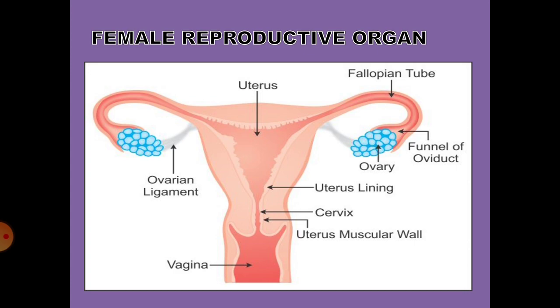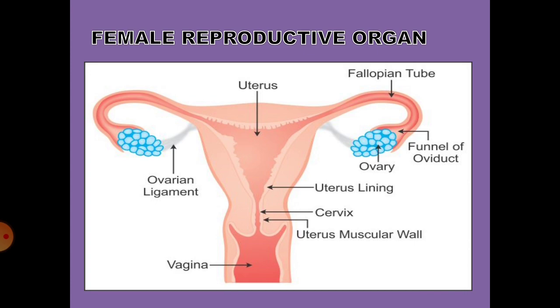Now the ovary gets extended by a 10 to 12 centimeter long tube called the fallopian tube, or oviduct. This one carries the ova to the uterus. Now the uterus is a large inverted pear shaped muscular structure which lies behind the bladder. The next part is the vagina. The vagina is a 7 to 10 centimeter muscular tube which contains elastic tissue. It can also be called the birth canal.